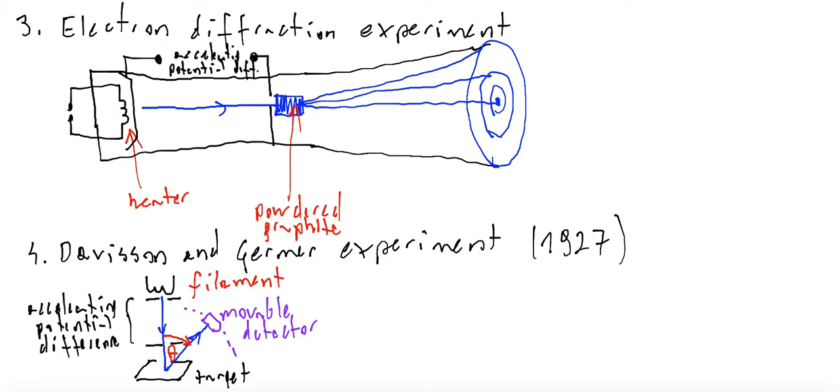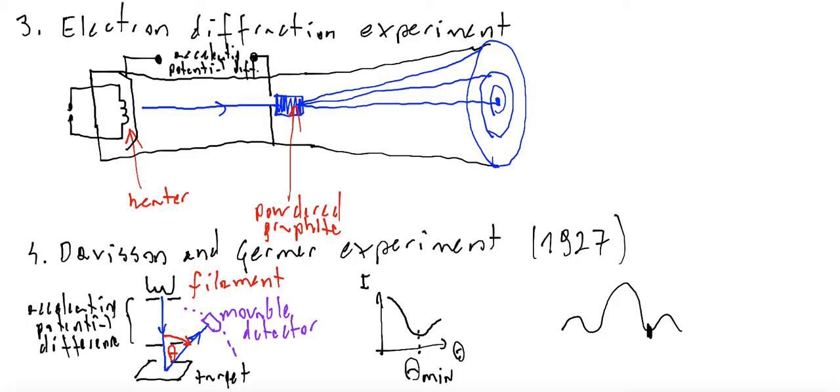So we can imagine that you have a lot of electrons, and for a given angle we have fewer electrons. This is intensity of electrons versus angle. It's very similar to a typical diffraction pattern, where the angle of minimum is lambda over b, the spacing. Is that clear?